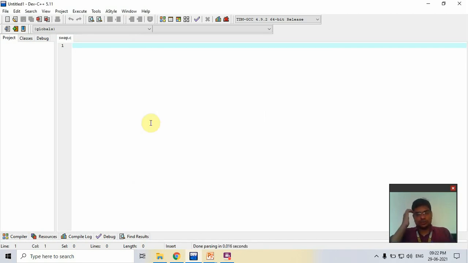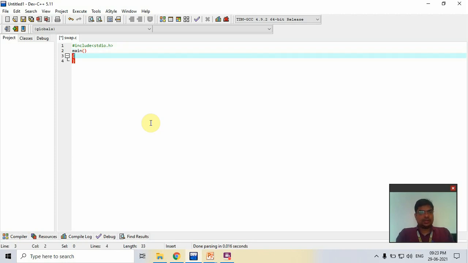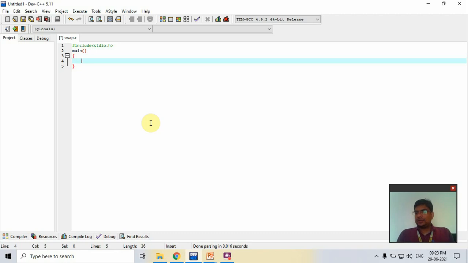Now #include <stdio.h>, then main. After that we define the function swap. First we prepare the declaration of the swap function.